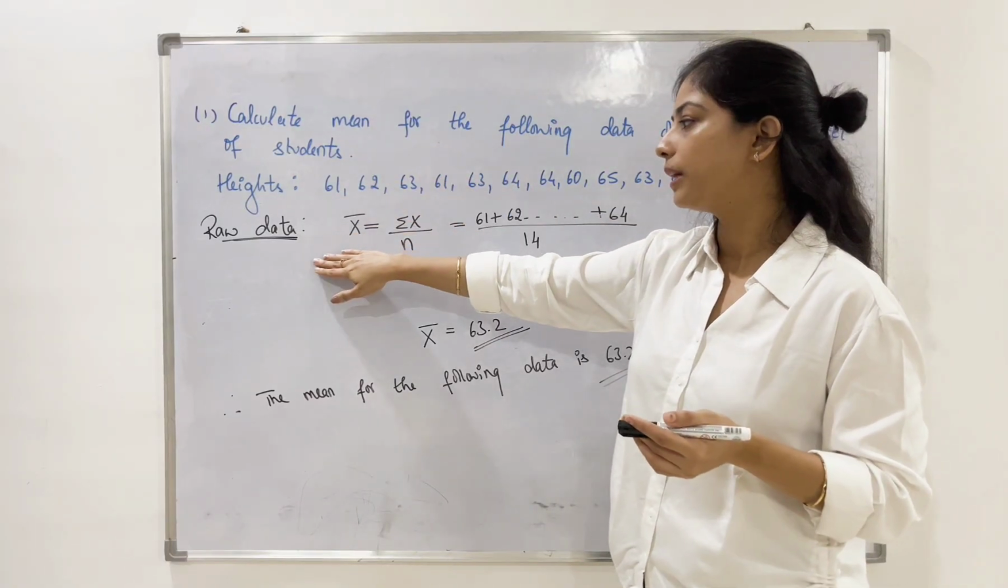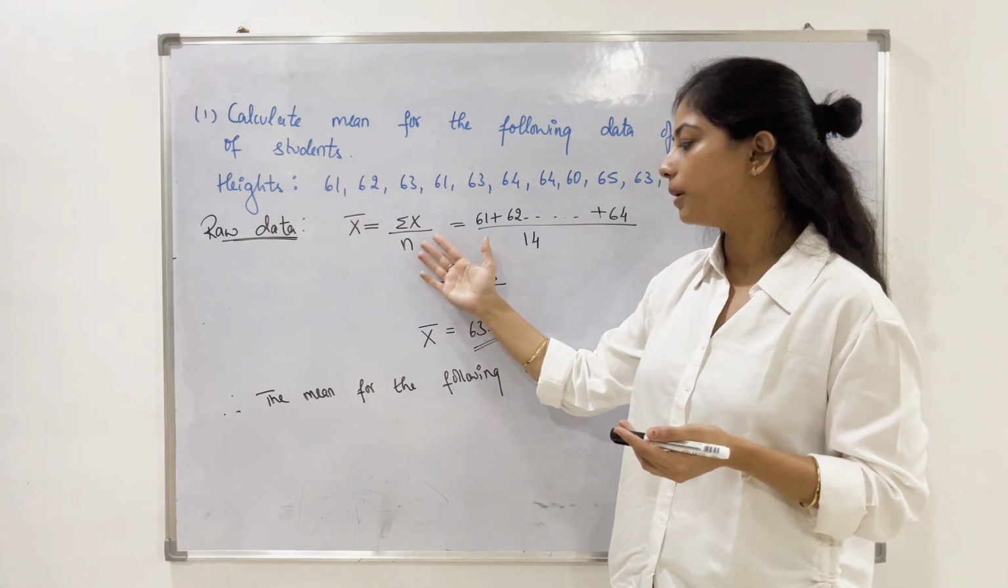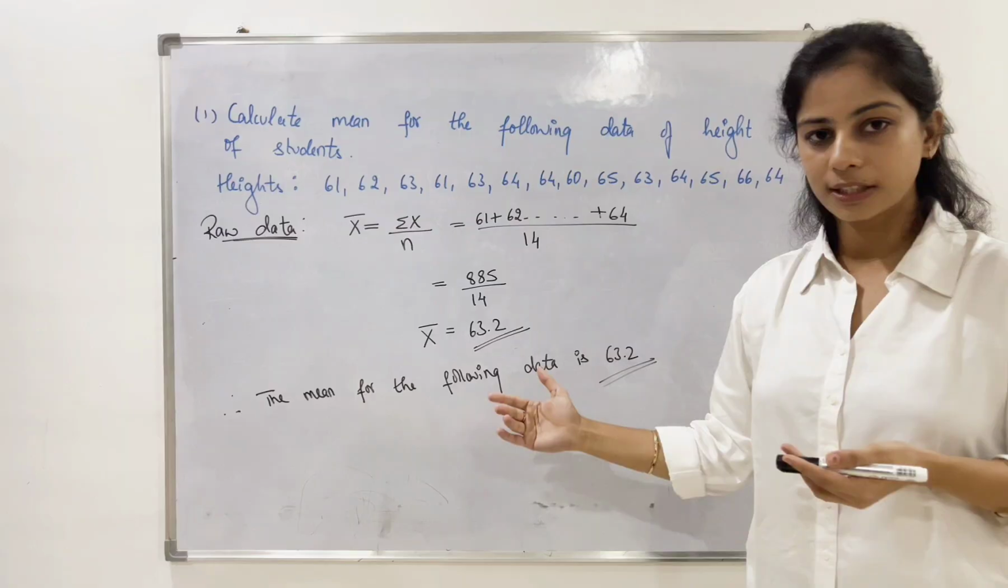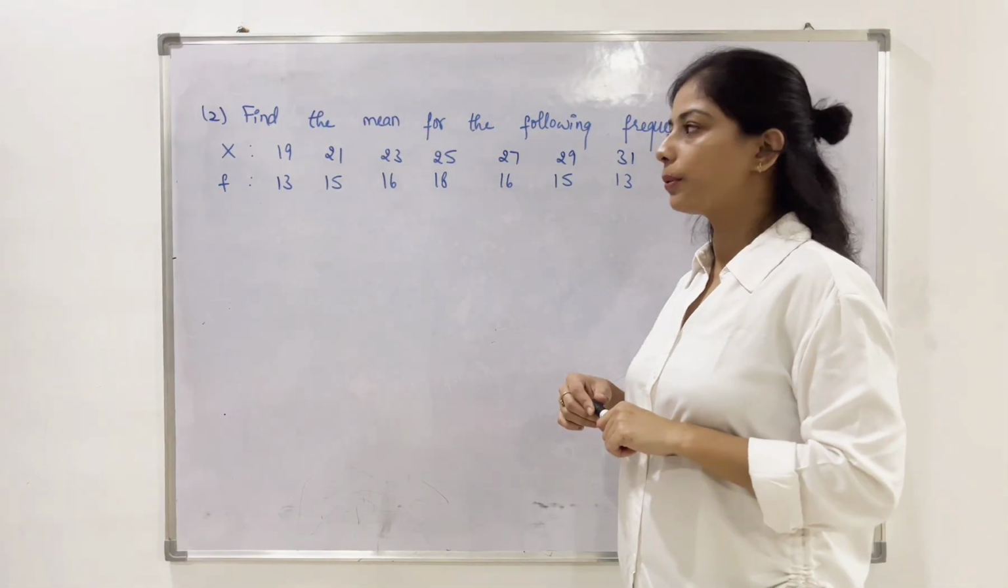So we have calculated the arithmetic mean for raw data, and we have applied the formula and got the solution. Once you get the solution, please mention the conclusion. Let's see the second question.